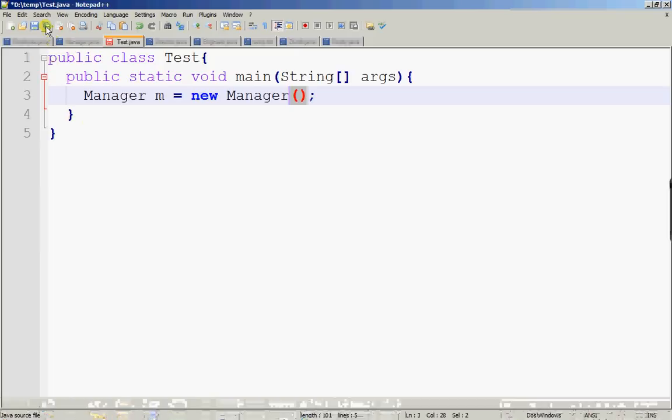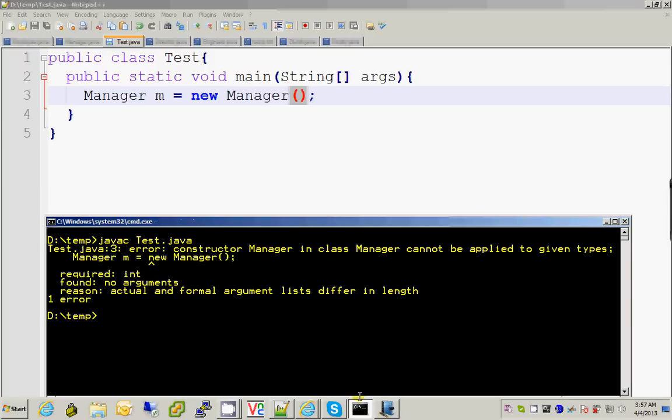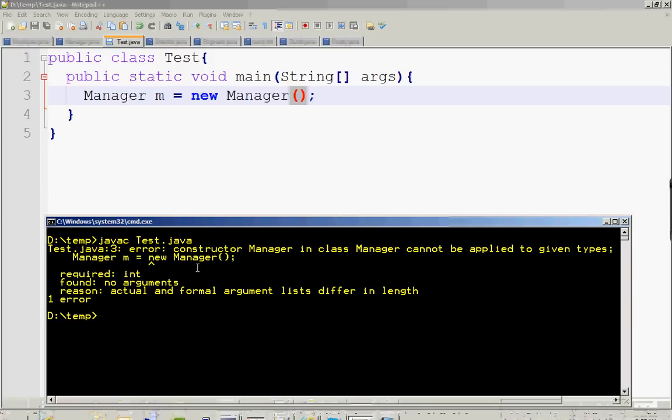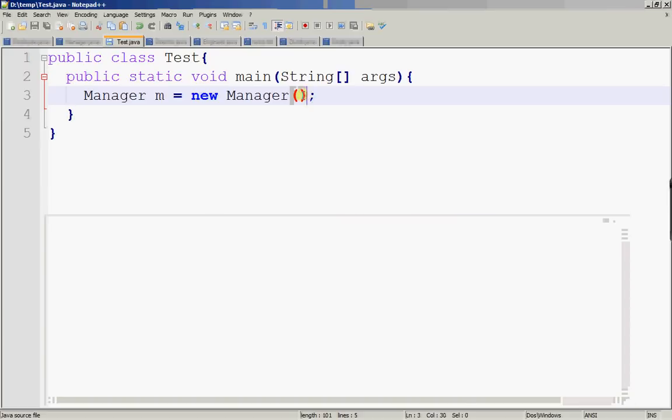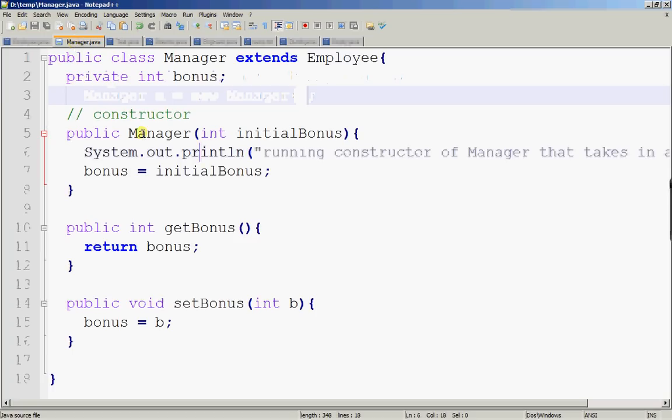When I try to compile test this time, I'll get a compilation error. It says that the constructor of Manager needs an int. You can't call the constructor of Manager by passing in nothing. Right? This proves that constructors are not inherited. That's point 1. Which means that if you want a constructor in Manager which takes in nothing, you have to write it.